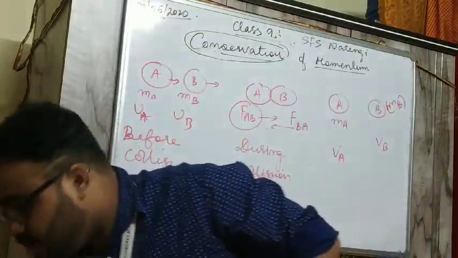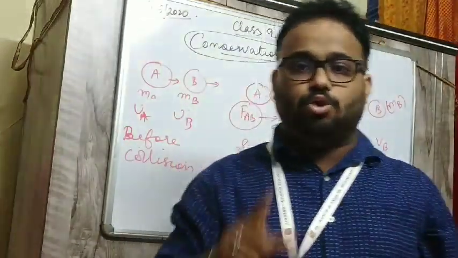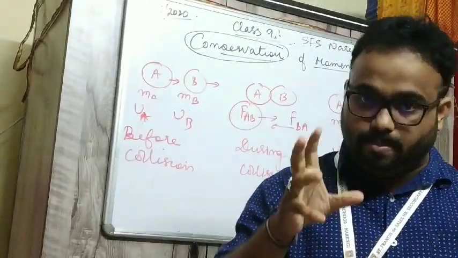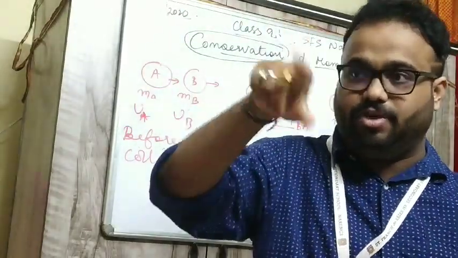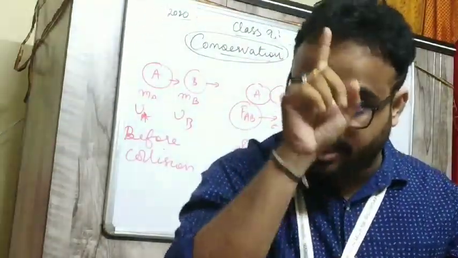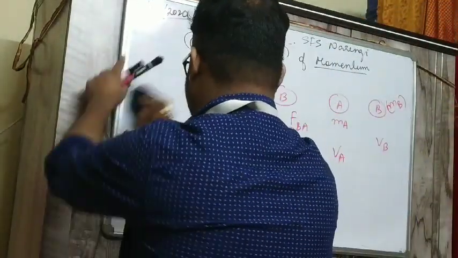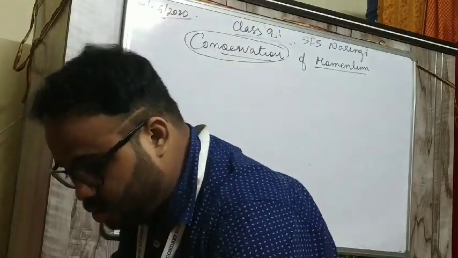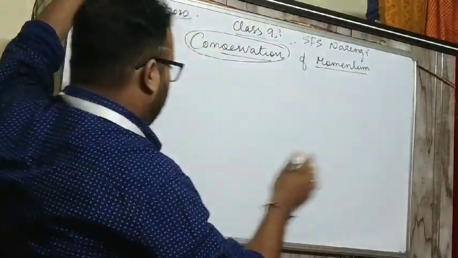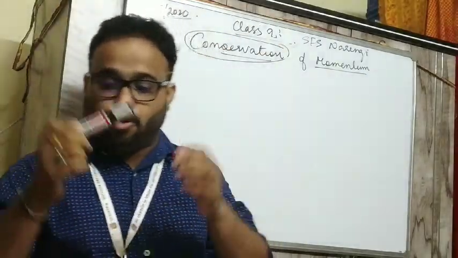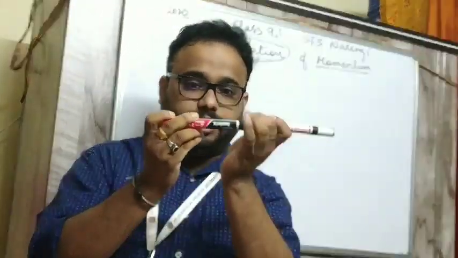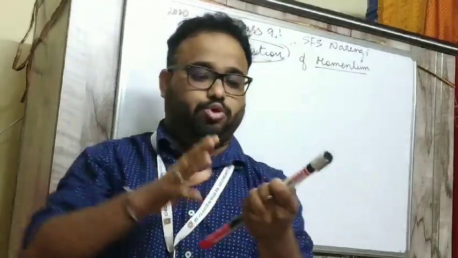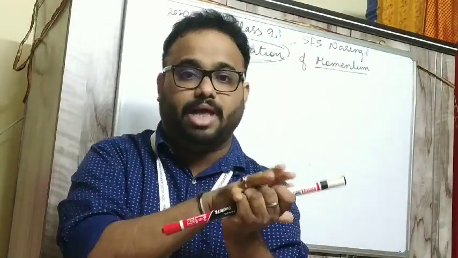What is force? You know that force is the rate of change of momentum. Do you remember? Force is equal to M times (V minus U) by T. The same thing we will do here. The force during collision, the amount of force A gives, B also gives the same amount of force, so as to be in balance during the collision.